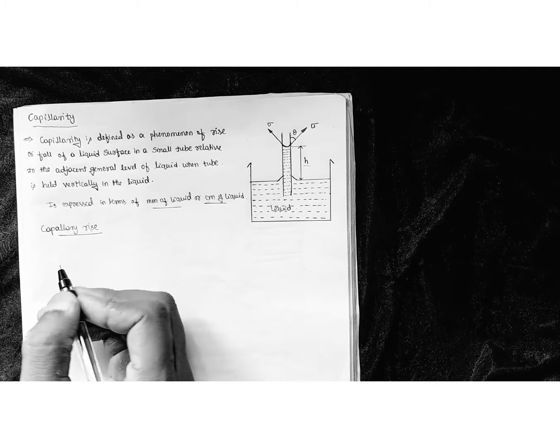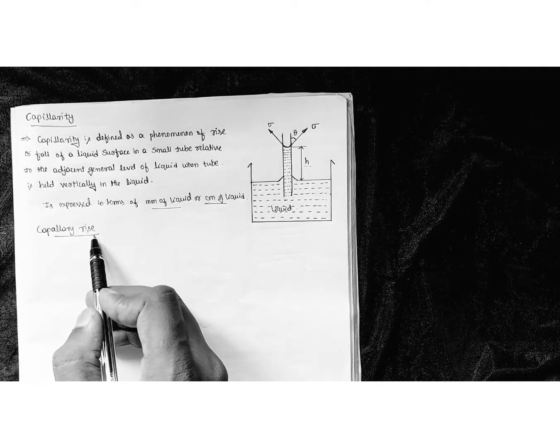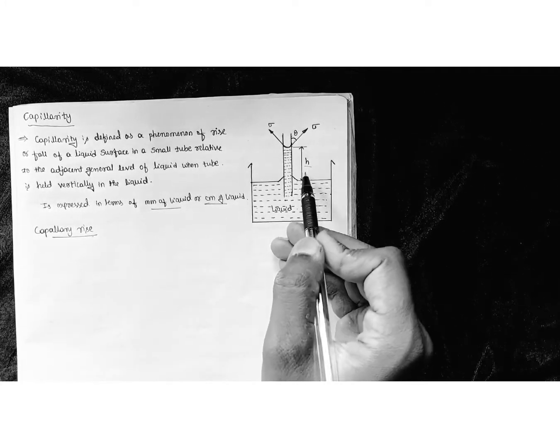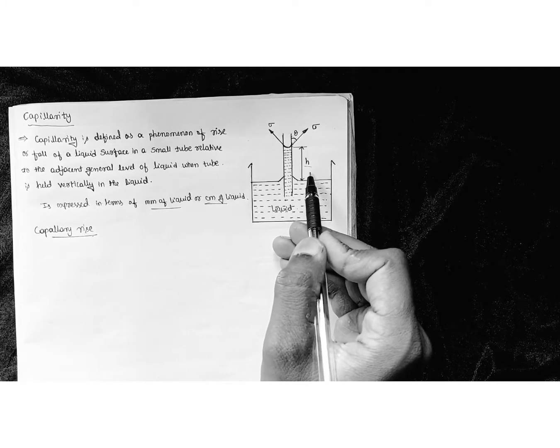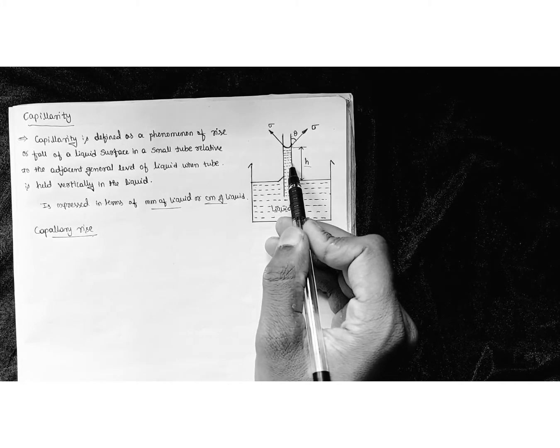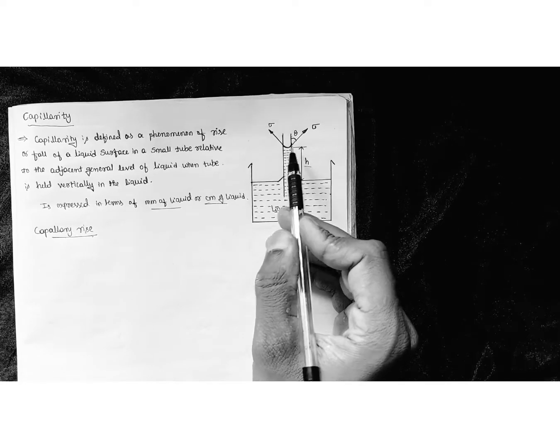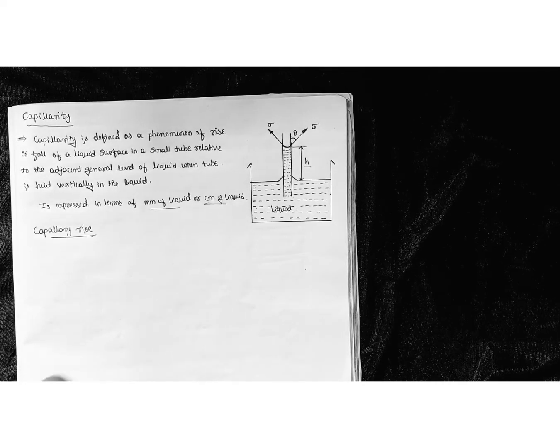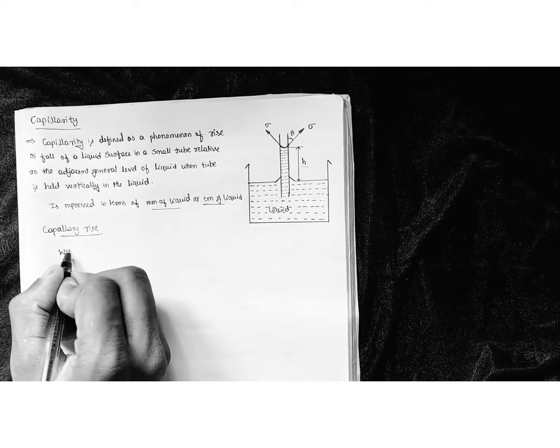That is very important. Here our intention is to find out the amount of capillary rise, that is, the amount of h, or the height to which the liquid will rise inside the tube, by considering the effect of the weight of the fluid and also the surface tension of the fluid. First we are going to find the weight of the liquid.